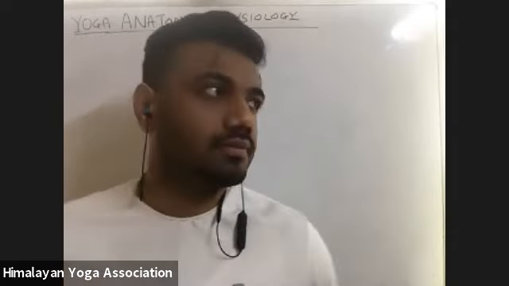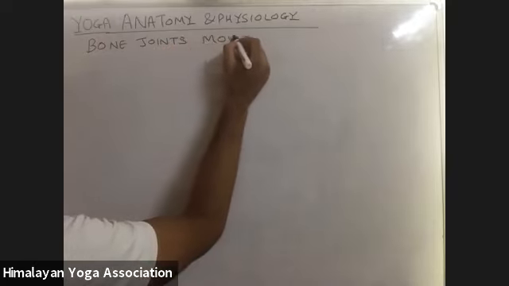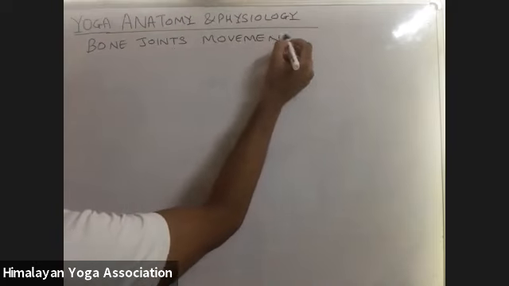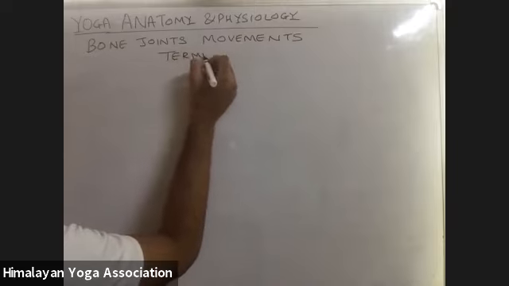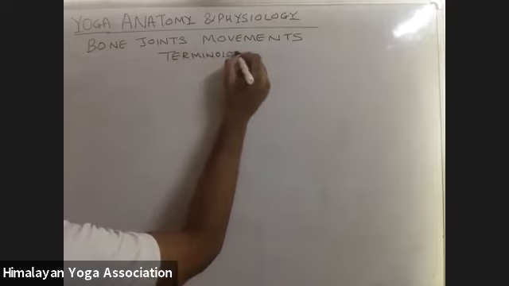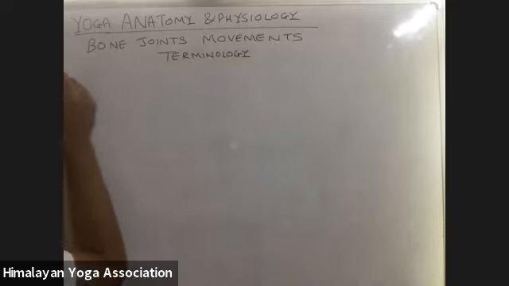Now, first to talk about the range of motion and movement for the bone joint. Terminology. So what are these terms that we will see? The first one, the term flexion. What does it mean by the term flexion?